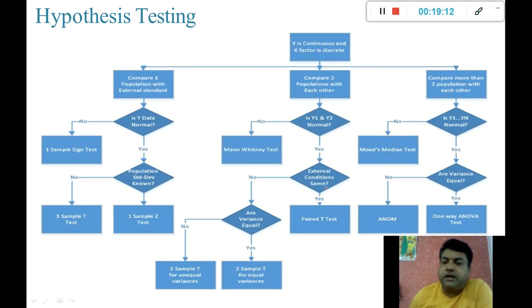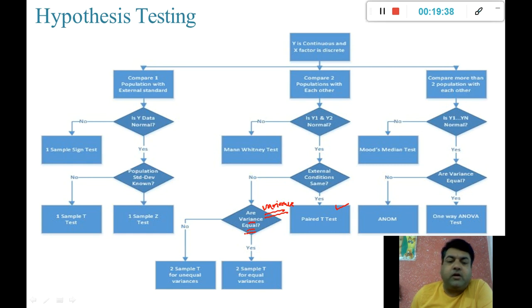So if the external conditions are the same, then we will follow a paired t-test, and if the external conditions are not the same, like in the other scenario which I have shown, then we have to perform the variance test of both the records. We check the variance, whether they are equal or not.